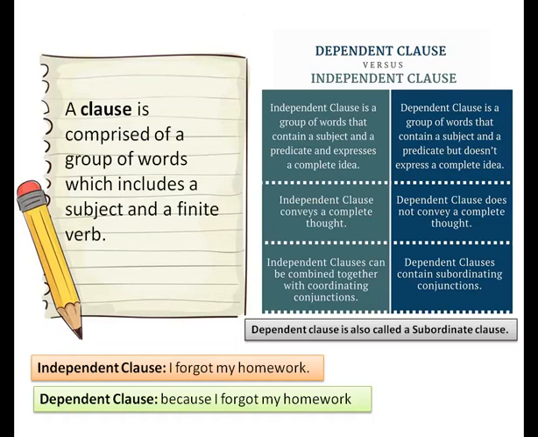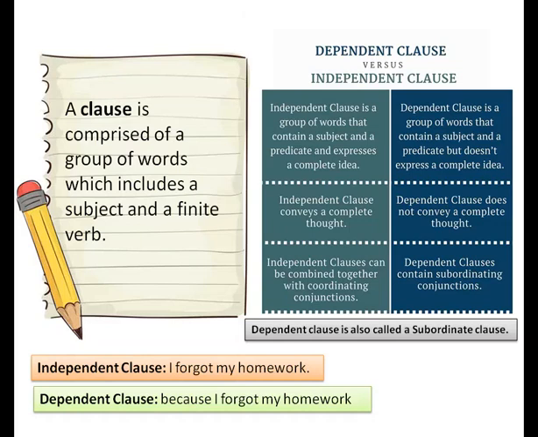An independent clause is a group of words that contains a subject, a verb, and it conveys a complete message. It is also called a main clause or the principal clause of the sentence. An independent clause is a complete sentence itself.